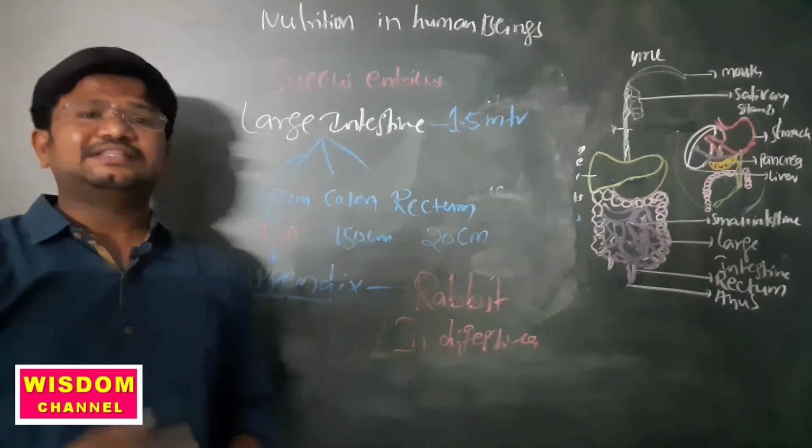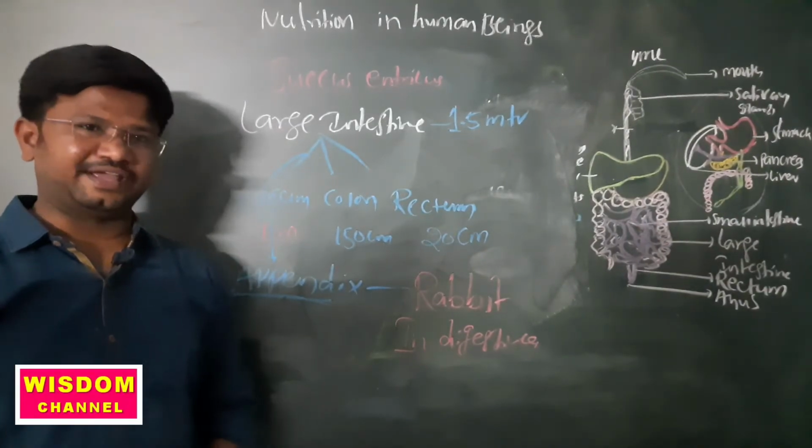So this is about nutrition in human beings.